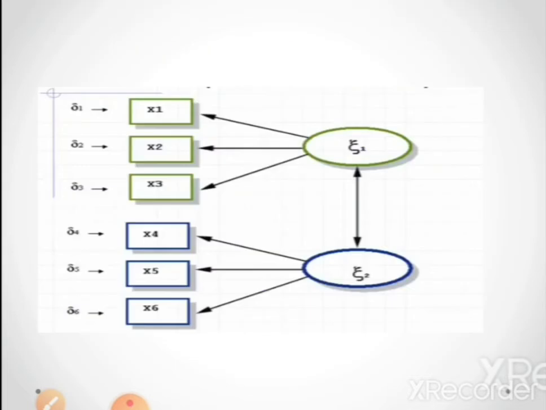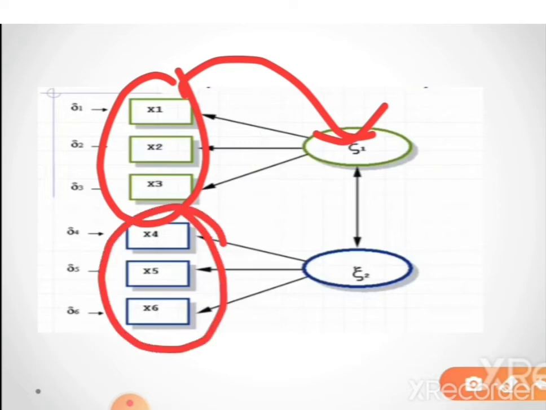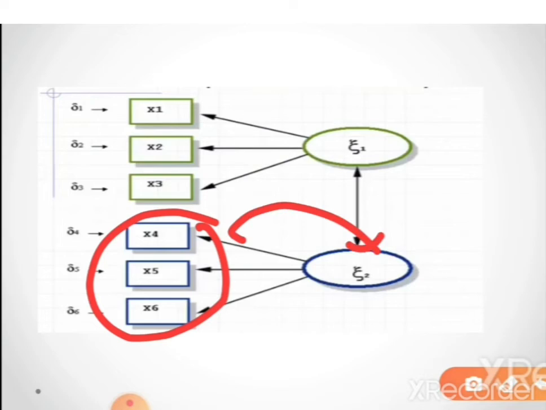Clear? So this is the model of confirmatory factor analysis. We already know that these three variables are highly correlated with the first latent variable, so we will explore their relationship with this variable only. Similarly, the other three variables are highly correlated with the second latent variable, so we will find relations with that variable only.